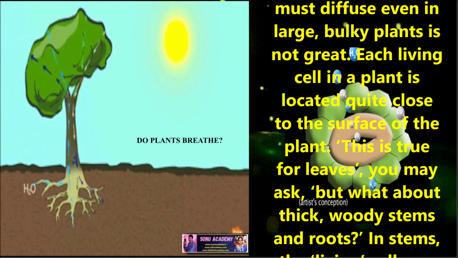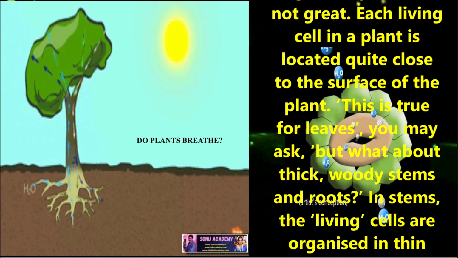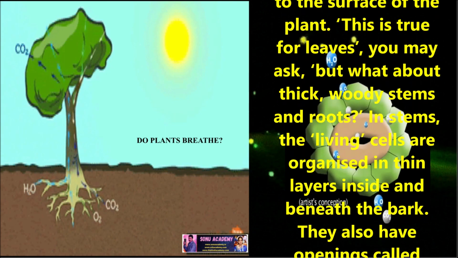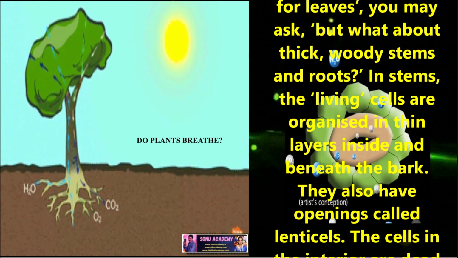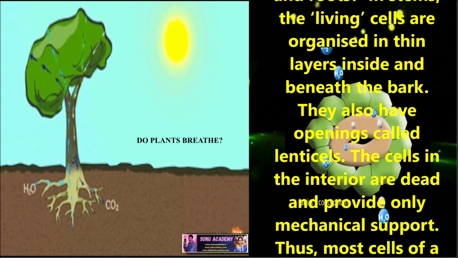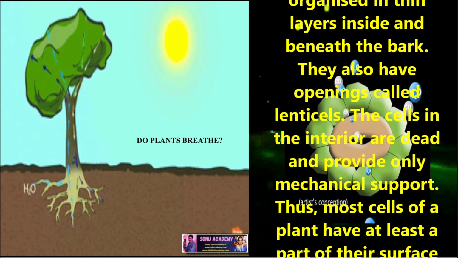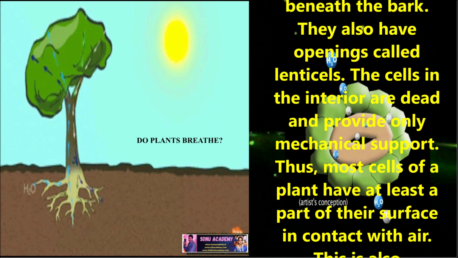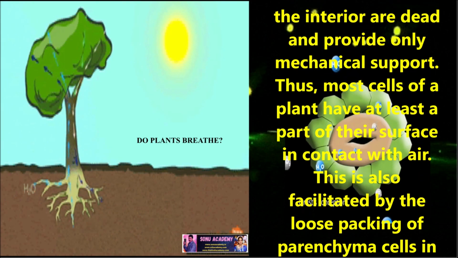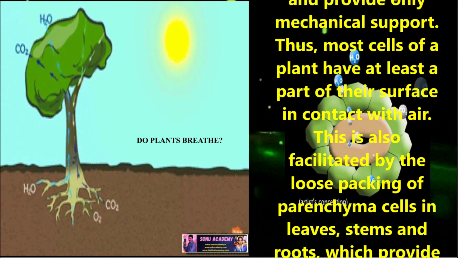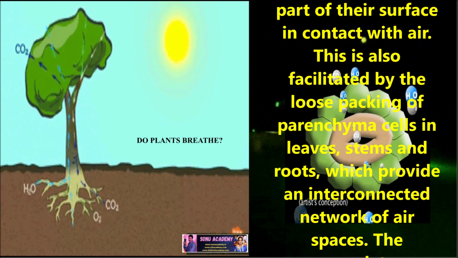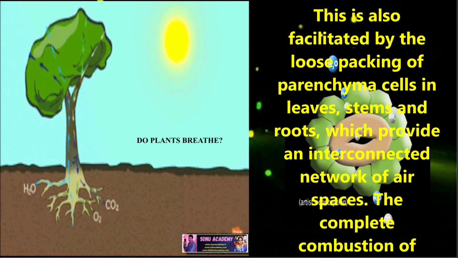Each living cell in a plant is located quite close to the surface of the plant. This is true for leaves. So, you may ask, but what about thick, woody stems and roots? In stems, the living cells are organized in thin layers inside and beneath the bark. They also have openings called lenticels. The cells in the interior are dead and provide only mechanical support. Thus, most cells of a plant have at least a part of the surface in contact with air.